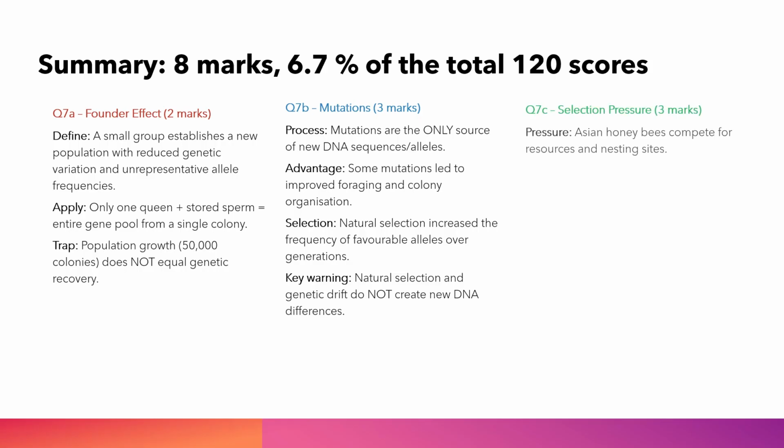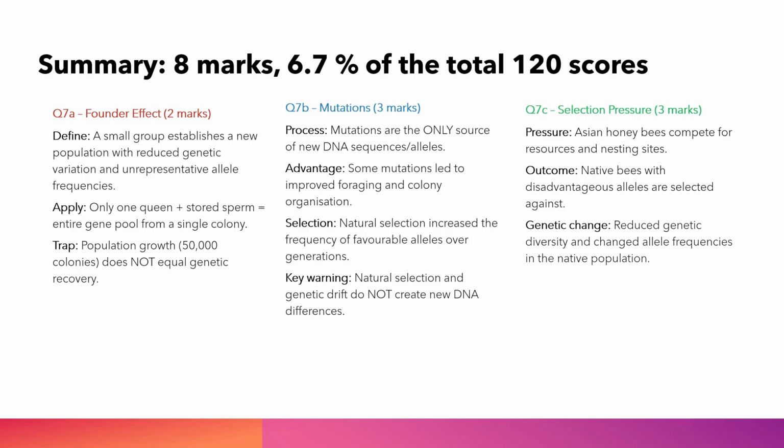Q7c Selection Pressure, 3 marks. Pressure. Asian honeybees compete for resources and nesting sites. Outcome. Native bees with disadvantageous alleles are selected against. Genetic change. Reduced genetic diversity and changed allele frequencies in the native population. Key tip: use alleles, saying bees died is ecology, not genetics.